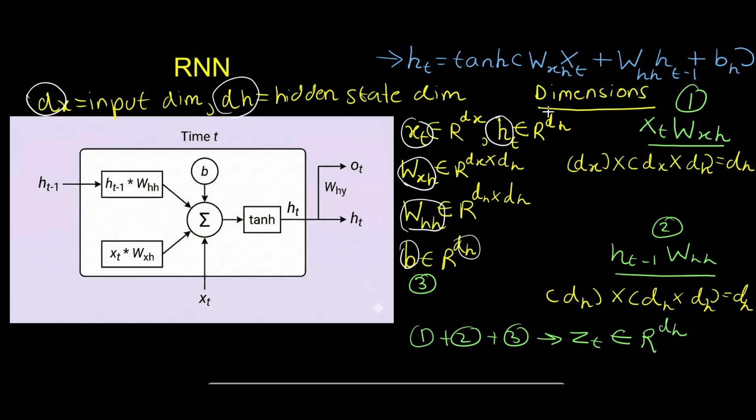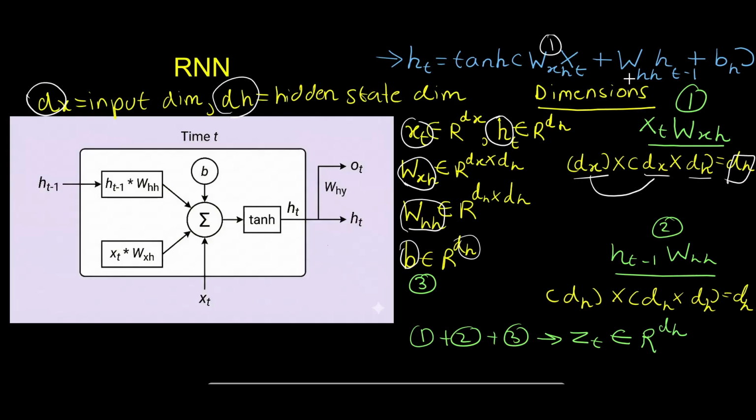First, let's look at the first transformation being done here, which is the input transformation. Here we have the xt input vector multiplied by the input-to-hidden weight matrix. The vector has dimension dx, and the matrix dimension is dx by dh. You can see in this vector-matrix multiplication that these two are matching. So this is dimensionally compatible, and the resultant dimension will be dh.